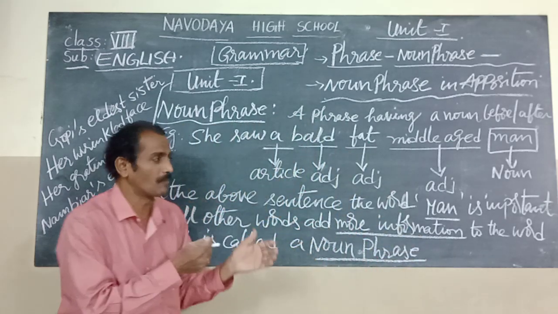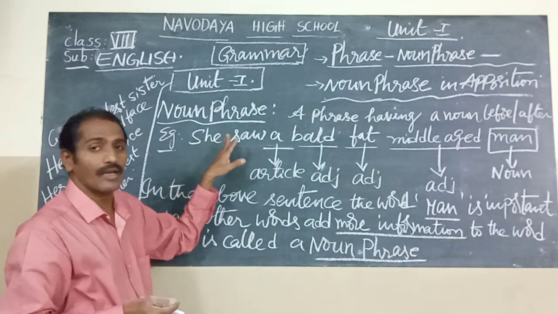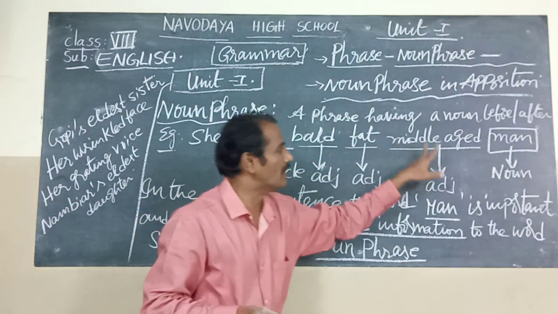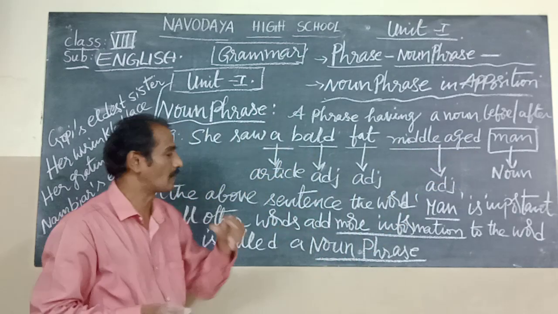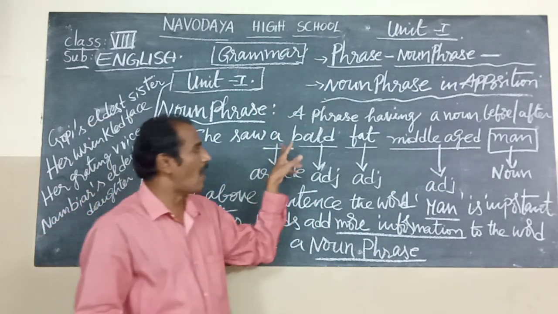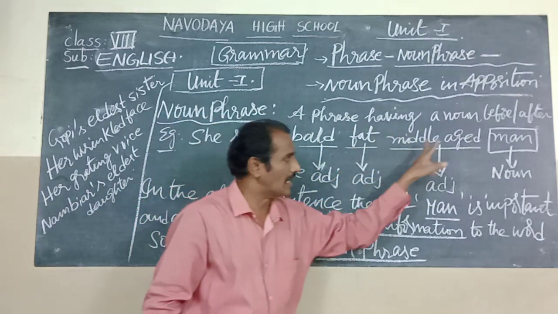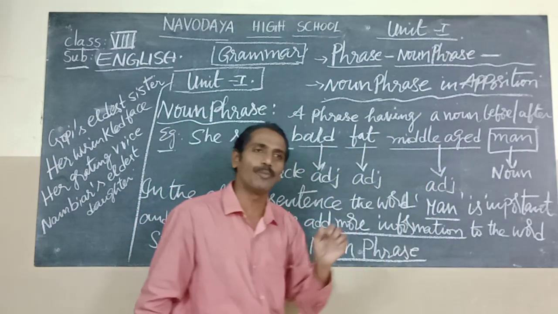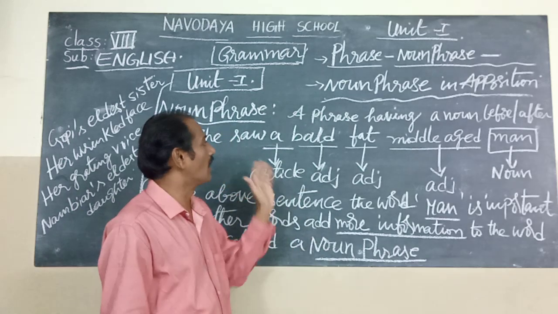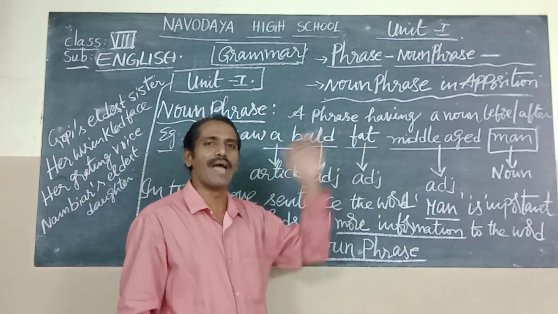Now look at the example. She saw a bald, fat, middle-aged man. Once again, she saw a bald, fat, middle-aged man. In this example, what did she see?